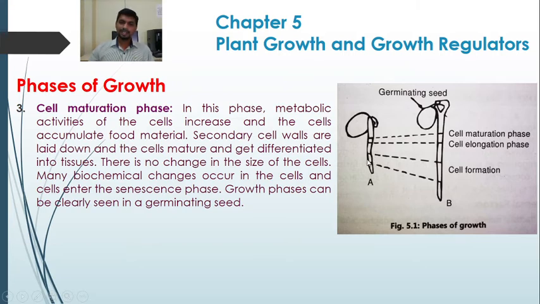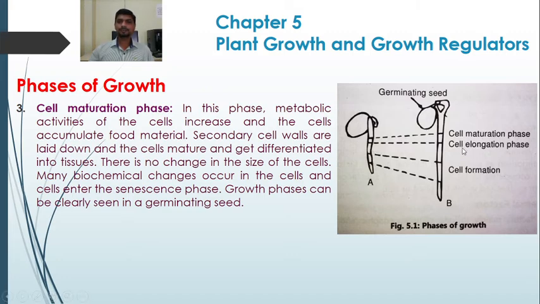After cell division, new cells are formed. After that, the cell gets elongated due to the absorption of water. It increases the turgidity, and cellulose gets deposited on the cell wall. It further increases the volume and the length of the cell. This is the cell elongation phase. Initially the cell shape is isodiametric, while in the second phase, that is the cell elongation phase, the cell gets elongated. There is an increase in the length and the volume of the cell.